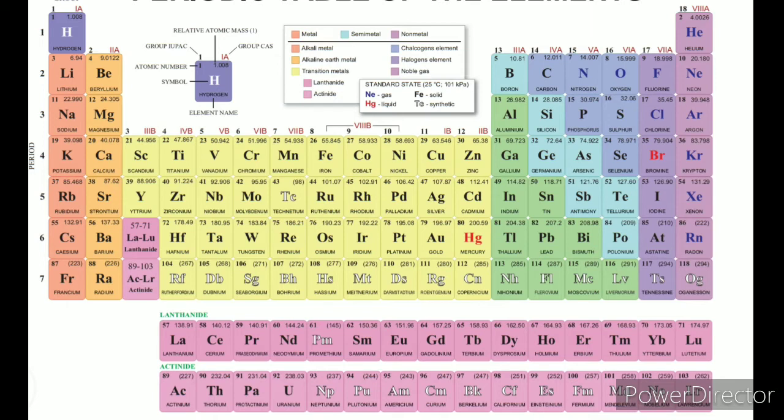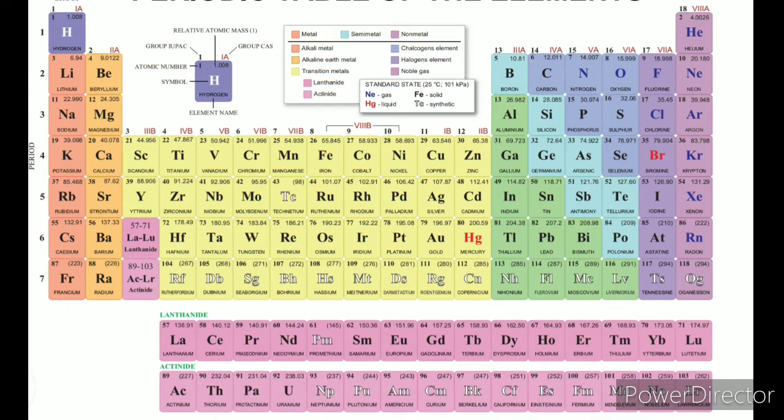Here the elements are arranged in groups and periods. In total, how many groups and periods are there? 18 groups and 7 periods. The vertical lines are called groups, the horizontal rows are called periods. What are the first and second groups in the periodic table? The first group is called the alkali metals, and the second group is called the alkaline earth metals.